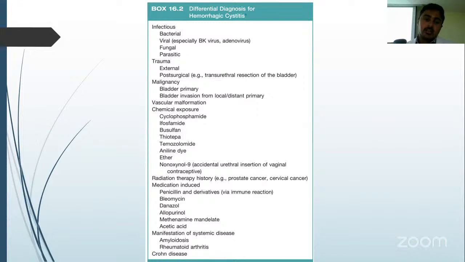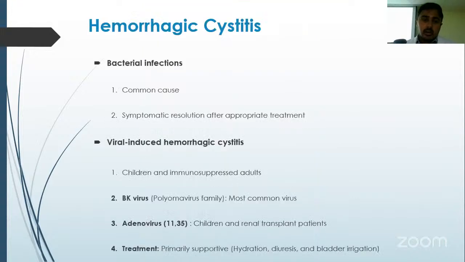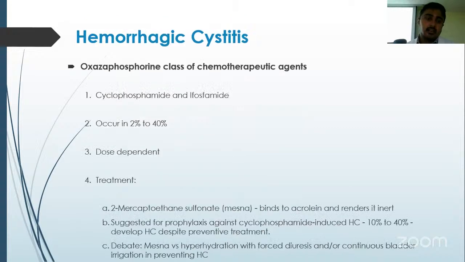exposure or radiation history. Now coming to certain causes, like bacterial infection is a common cause, but it can be easily treated with antibiotics and appropriate supportive treatment. Viral induced hemorrhagic cystitis is more common in children and immunosuppressed patients, with BK virus being the most common, and adenovirus 11 and 35 more common in children and renal transplant recipients. Treatment is only supportive, hydration, diuresis, and bladder irrigation suffices.